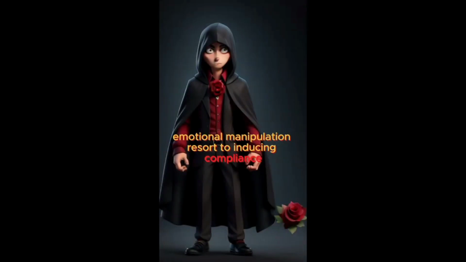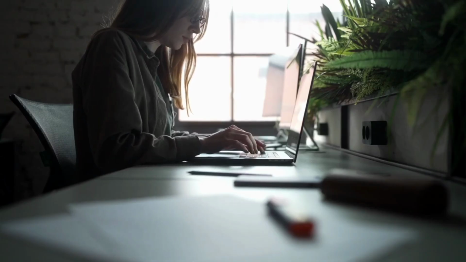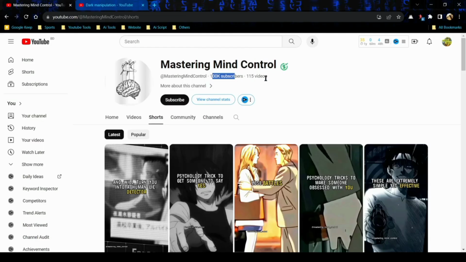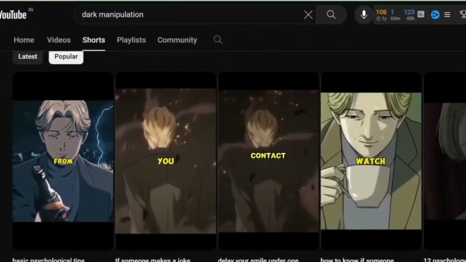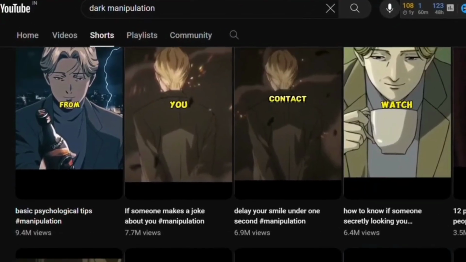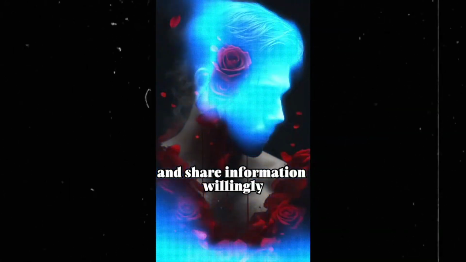Keyword research. A crucial yet often overlooked aspect of YouTube success is keyword optimization. Identify your competitors with high viewership and analyze the keywords they utilize in their videos. Integrate these relevant keywords into your own video titles, descriptions, and tags to boost discoverability. Secret weapon. Keyword research for maximum views.